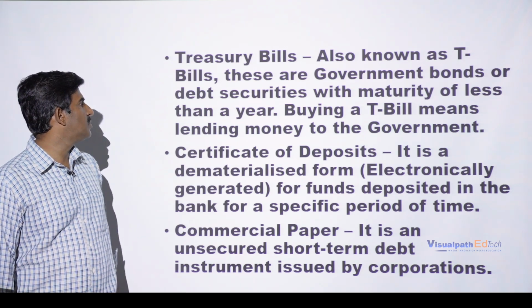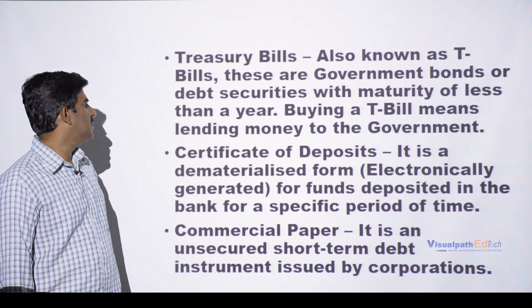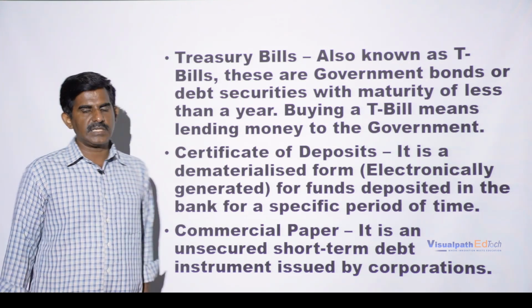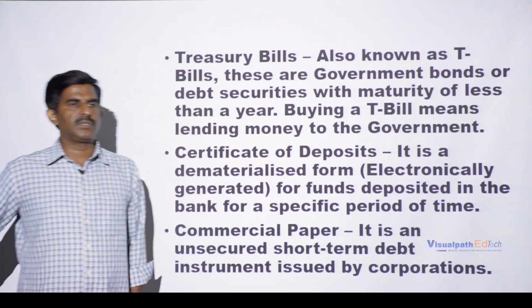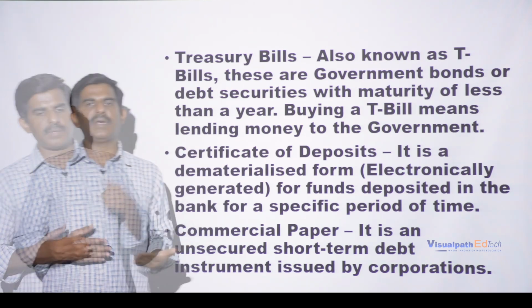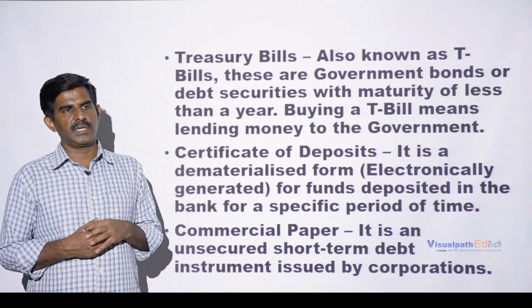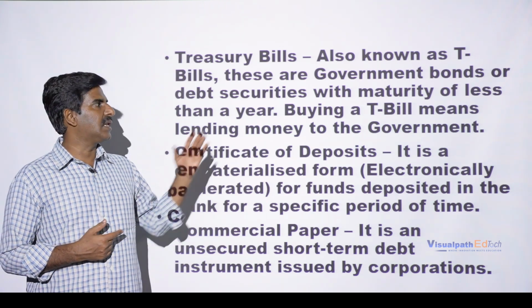These are government bonds or debt securities with maturity of less than a year. Buying a treasury bill means lending money to the government. So treasury bills will be issued by the RBI on behalf of the government. Whenever the government is in need of money, treasury bills are issued on its behalf. So these are gilt securities. They are near money, in fact. So they are equal to money.